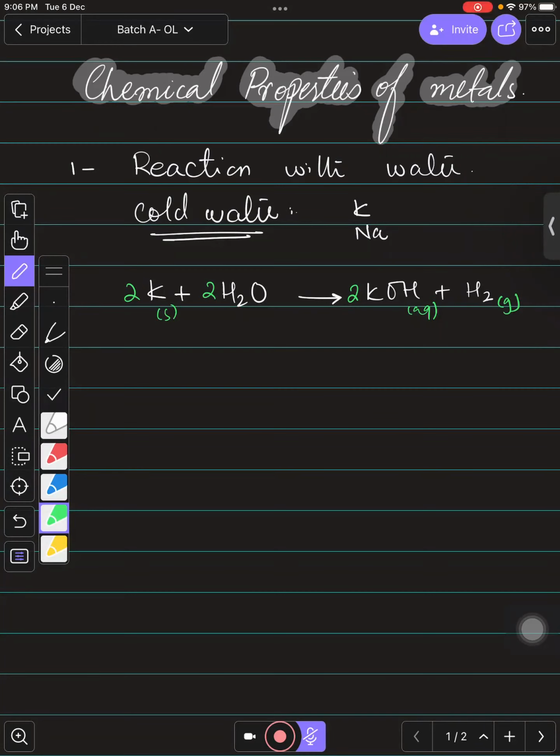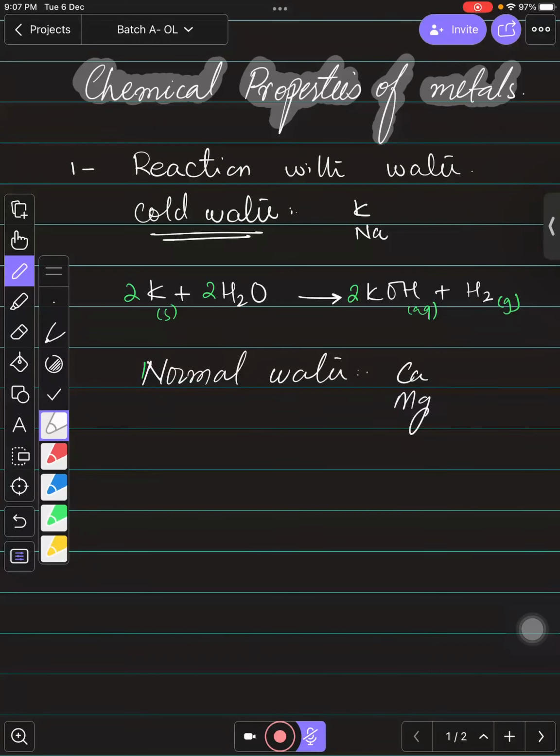So we have 4 to 5 observations of this reaction, but the simplest and easiest is according to the equation. The gas produced, you can say effervescence or bubbles of colorless gas, right? Then if you talk about other metals, if you talk about magnesium, magnesium and calcium can react with water, but not cold water. They can react with normal water. If you talk about normal water, cold water means at room temperature, you can consider that calcium and magnesium can easily react.